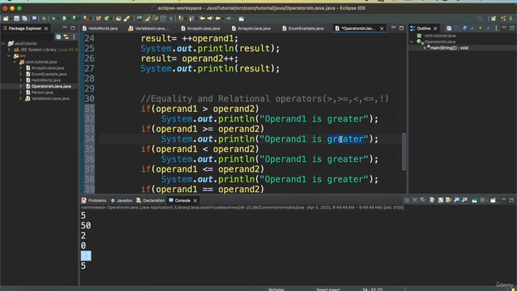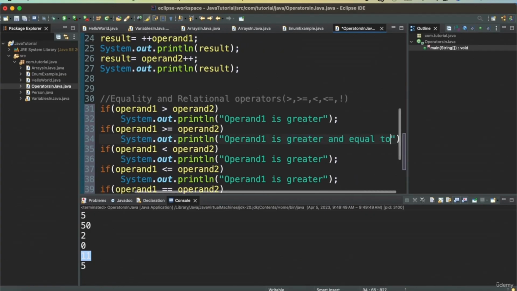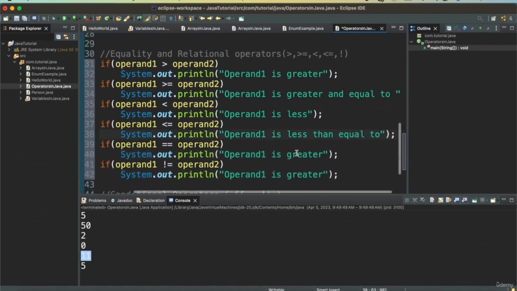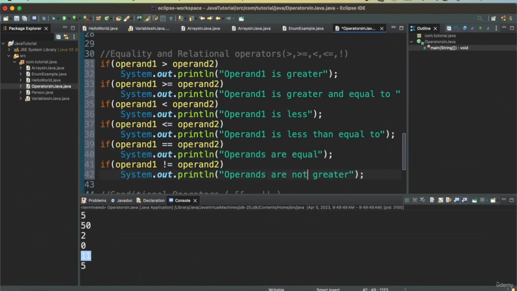So greater is greater, and greater than or equal to is, less than equal to is equal. Operands are equal here and operands are not equal.